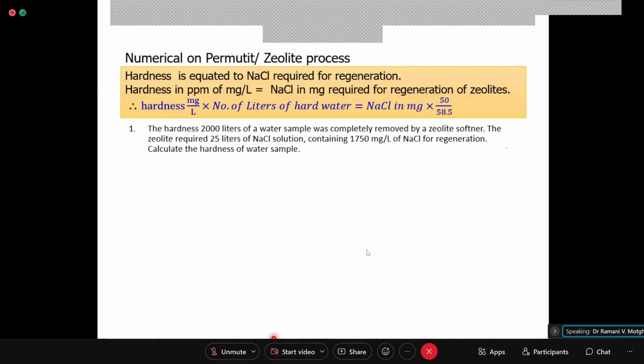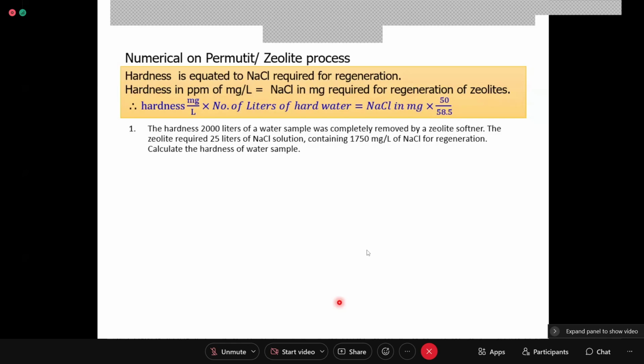Now you solve this numerical. Everyone should write this. First, what is given in this box is the formula. Write the formula, then write the numerical. Should I dictate?